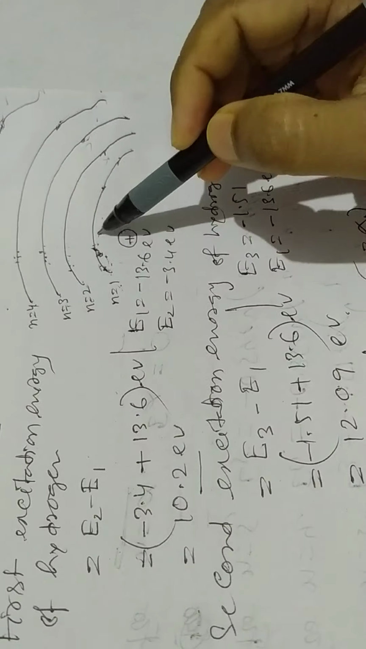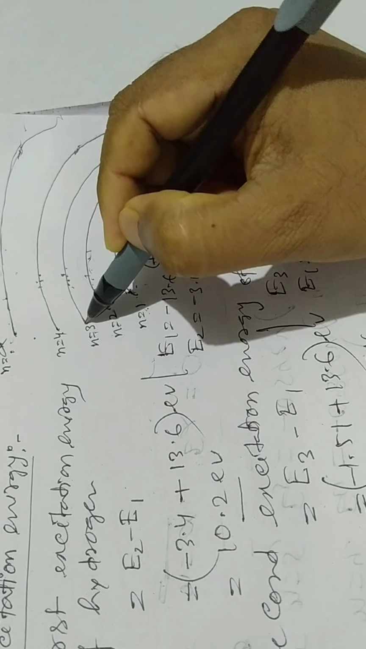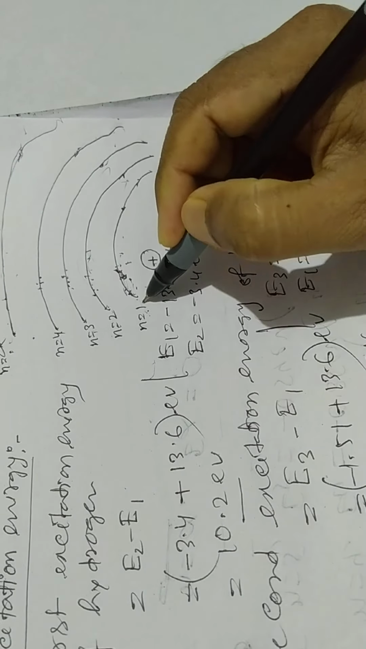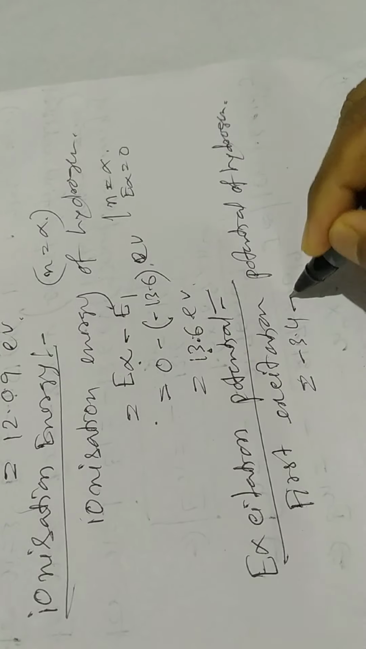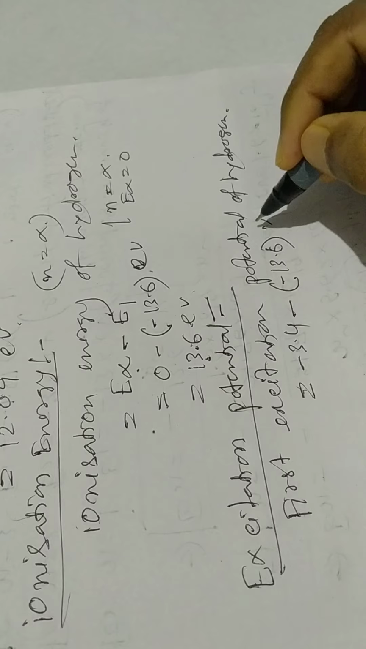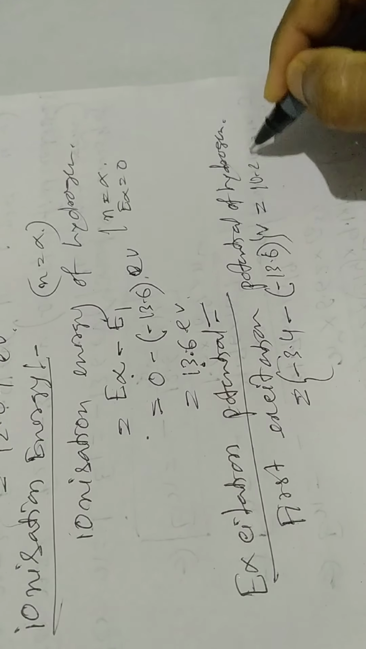Similarly, we will calculate the difference of the potential. The first excited state is minus 3.4 electron volt, the next is minus 1.51, and the inner state is minus 13.6 volt. So just take the difference, minus 3.4 minus minus 13.6 volt, which equals 10.2 volt.